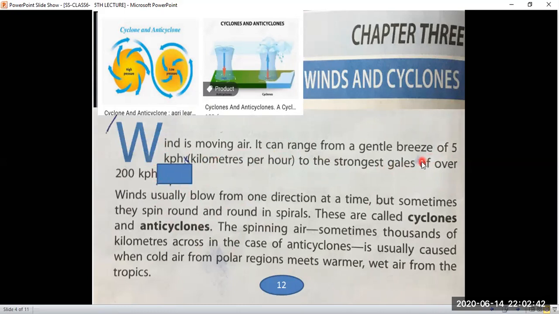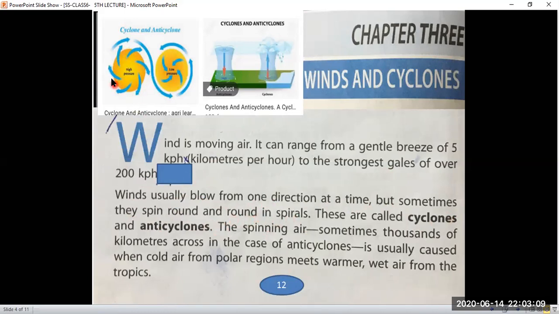The gentle breeze will be 5 km per hour, and stronger gales have 200 km per hour. Winds usually blow from one direction at a time, but sometimes they spin round and round in spirals, like at this one.